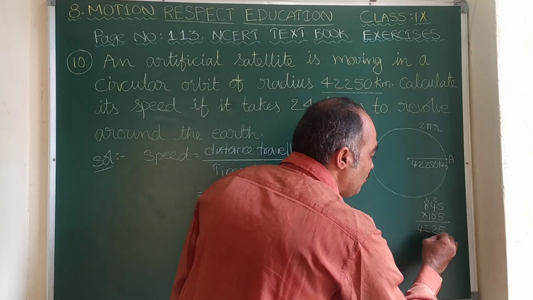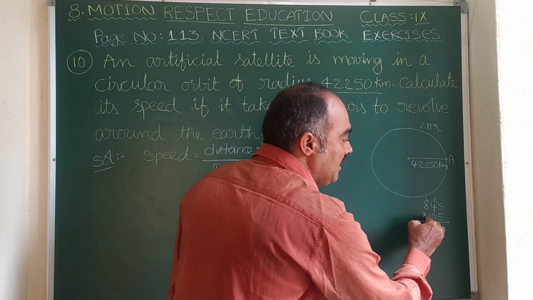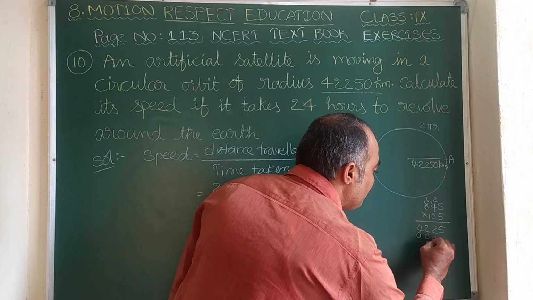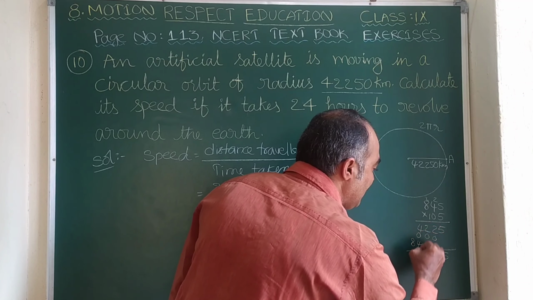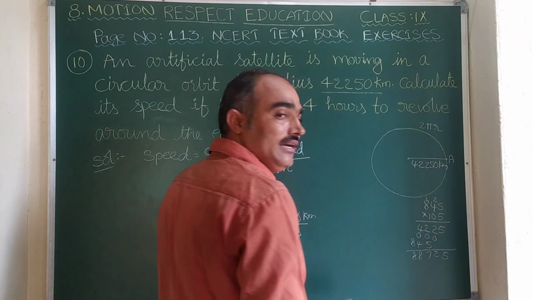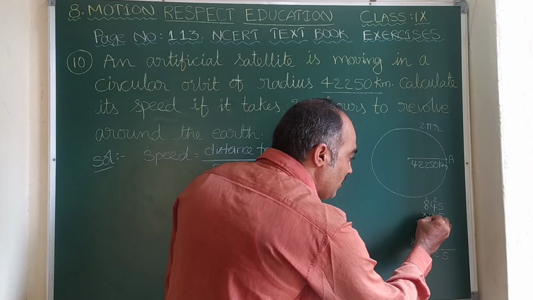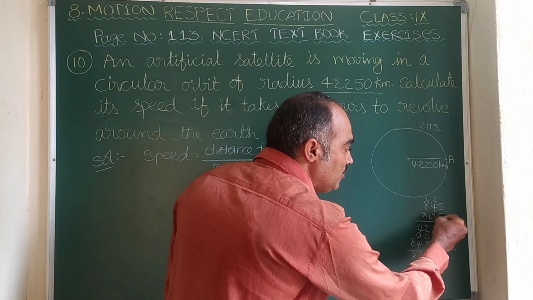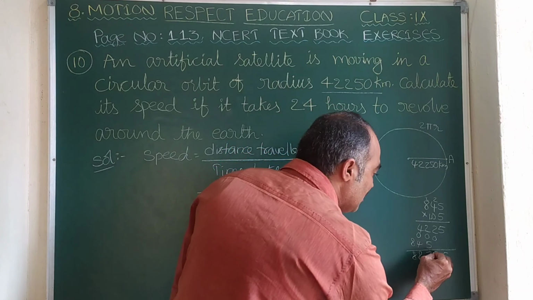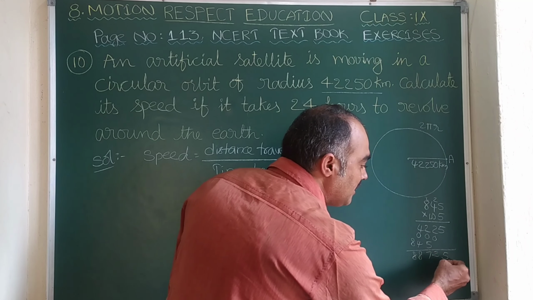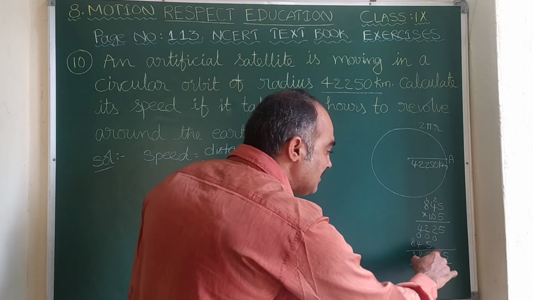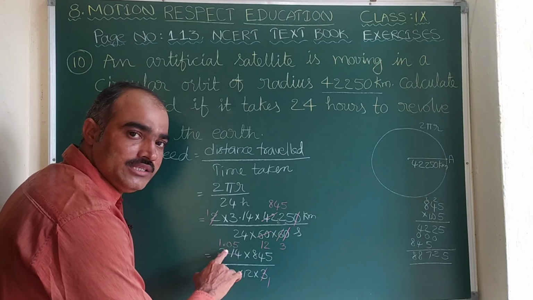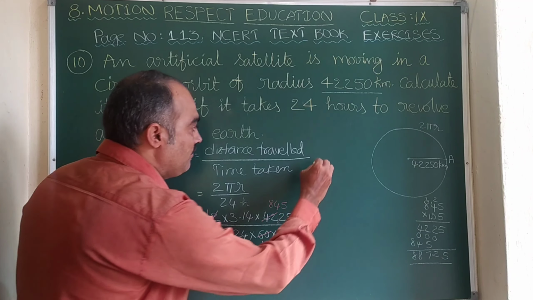When you multiply with 0, all the zeros will come. Here 1 into 845 is 845. Now here this is 5, 2 plus 2 is 4, 7. Since it is 1.05, after the point there are 2 digits, here also we should maintain 2 digits after decimal. So it is 887.25. 1.05 into 845 is 887.25.